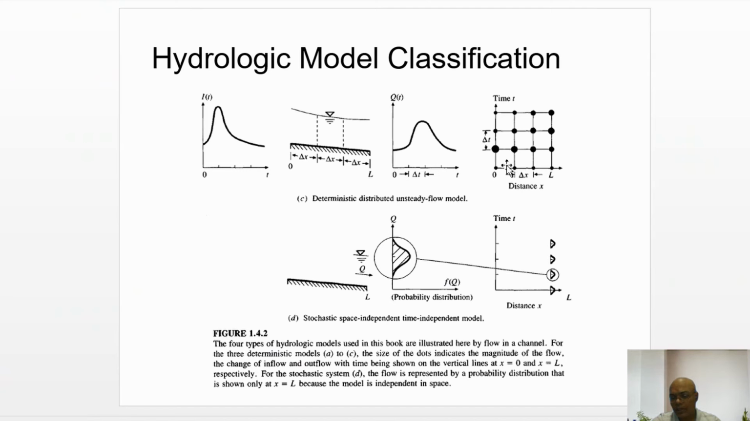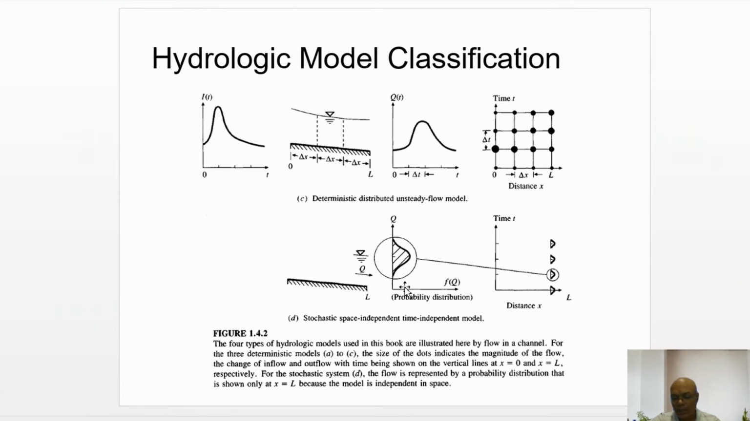So we can see that at time t, suppose the inflow is shown by a big circle here, which is gradually decreasing. This shows a deterministic, distributed system, and the size of these circles is changing in time. So that is an unsteady flow. And in this last figure, 1.4.2d, this is a stochastic, space independent and time independent model.